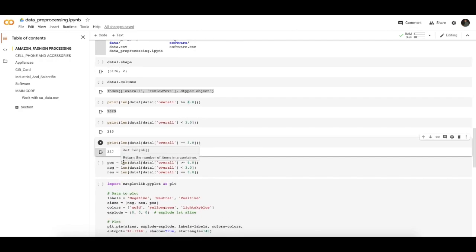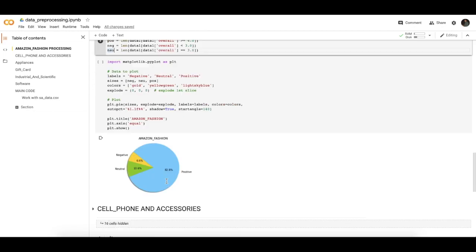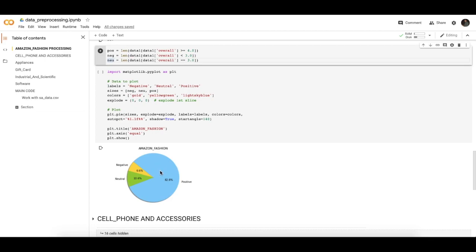Now I am storing these counts in positive, negative and neutral variables for plotting the graph. Now there is a graph which shows how much positive data there is in the Amazon Fashion.csv, how much negative data there is, and how much neutral data there is. As you see, 82.8% of the data is positive, 6.6% is negative, and 10.6% is neutral in the Amazon.csv file.